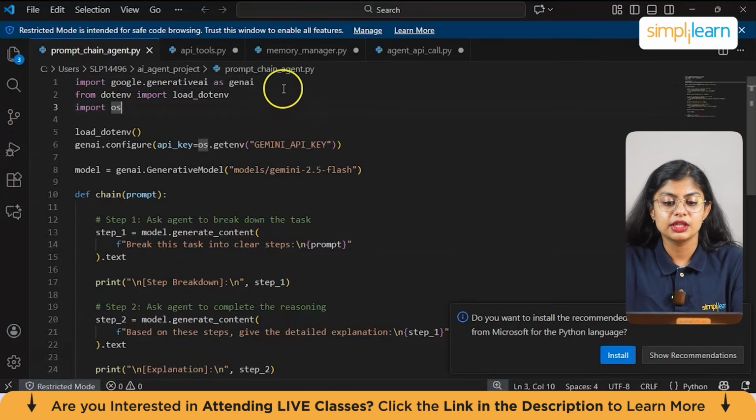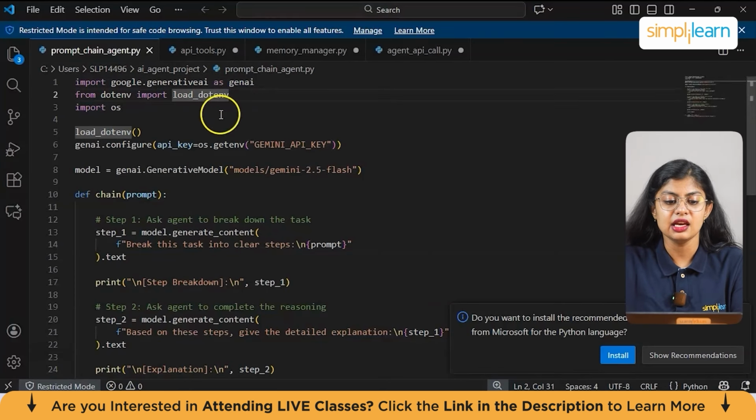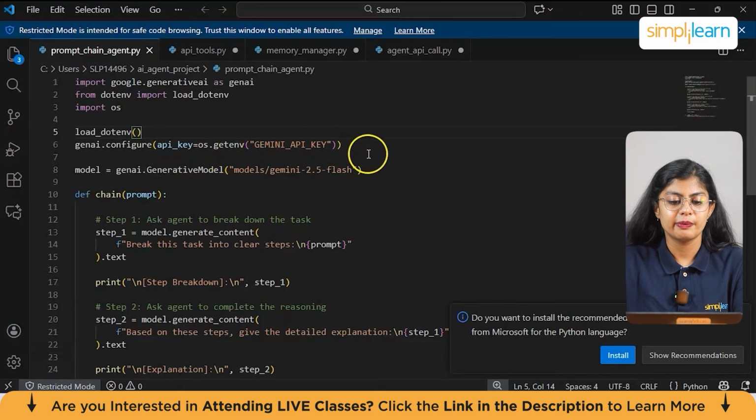So again, starting with the basic imports, which is Google Generative AI as genai. We have dotenv to read the API key and also import os. And again, we are loading the .env and the API key, specifying the model. This is basic and repetitive in all the other programs as well.